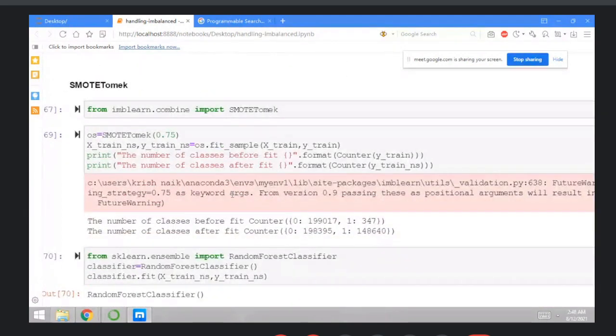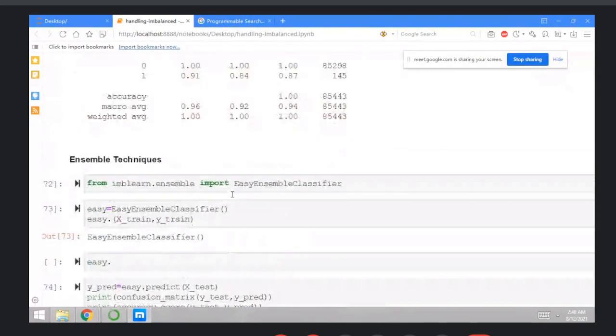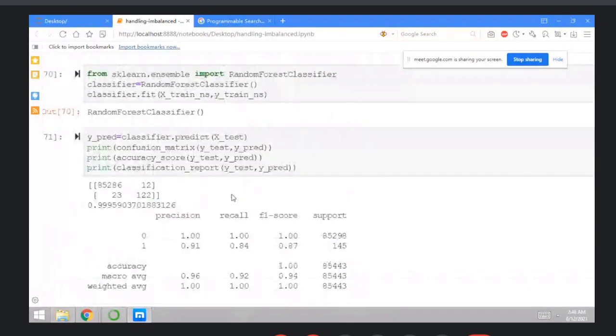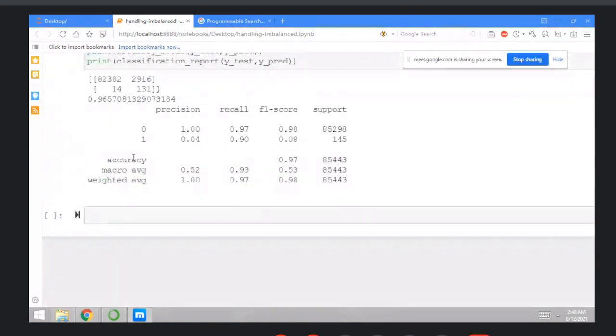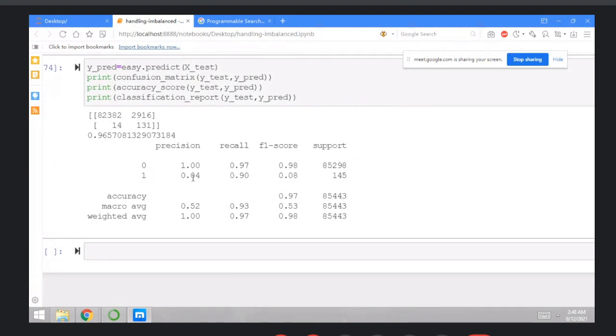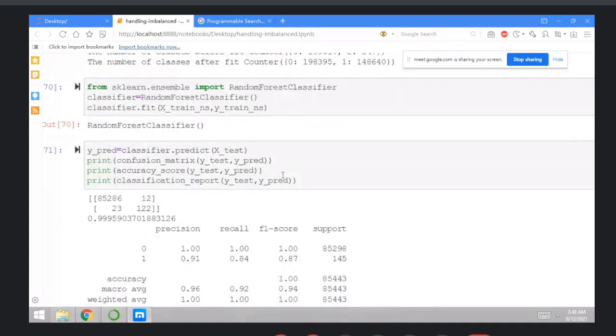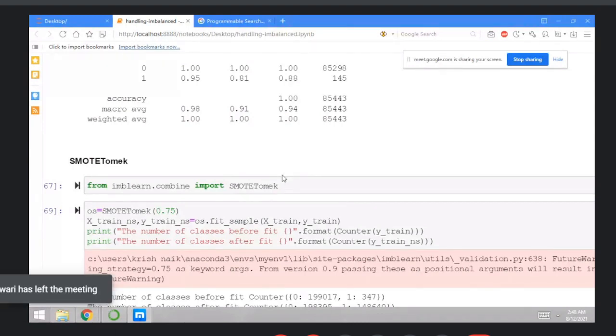Then the next one is the SMOTE technique, or you can directly use this SMOTETomek technique, okay. Or the next one, that is ensemble techniques. From ensemble, you need to import the ensemble classifier here and execute it. Then predict your things. You can check the very bad precision or F1 score, that is 0.08. So don't use the ensemble technique, okay. Better option, please do logistic regression or random forest, best option.